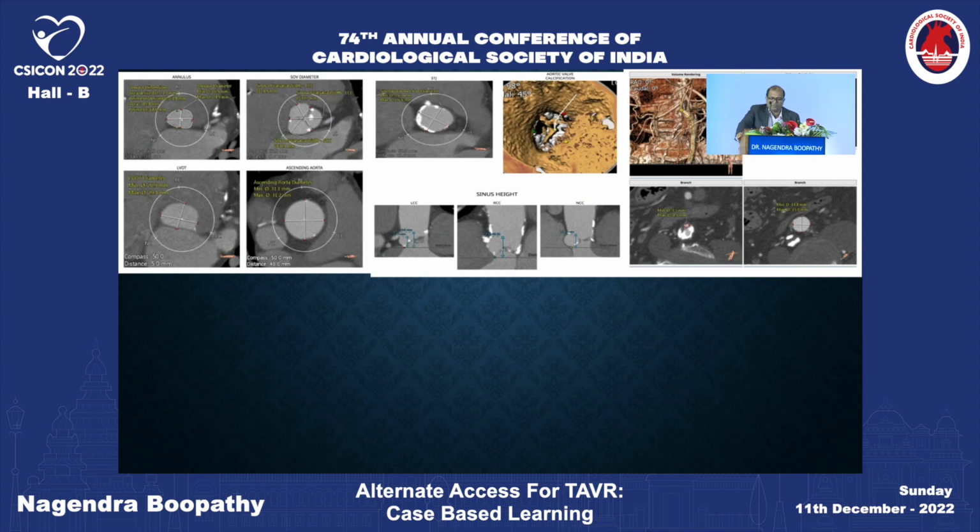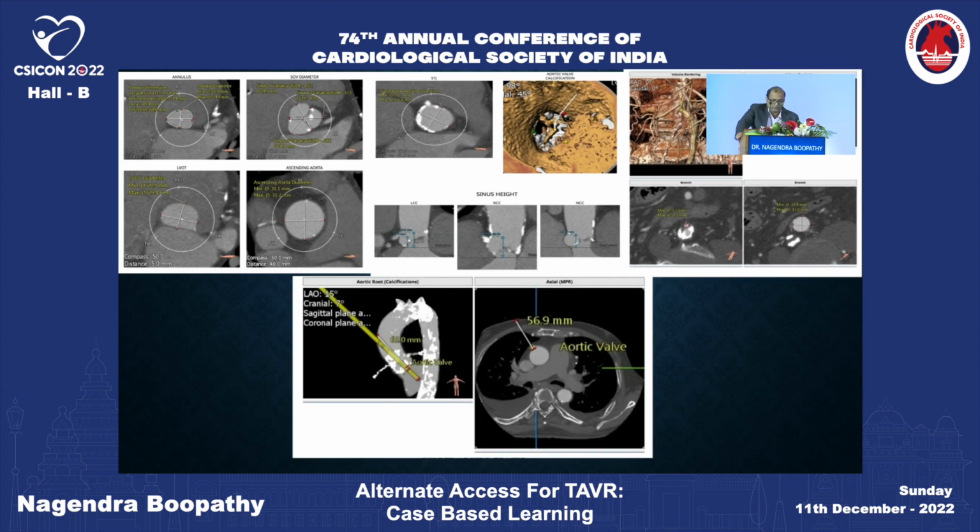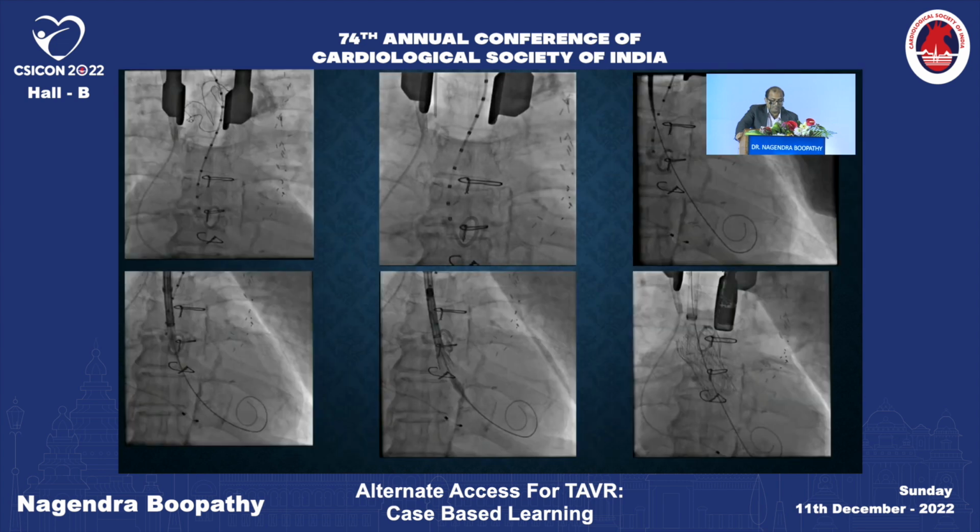The anatomy was feasible for a TAVR. I'm not going through the steps in general. You can appreciate a very tight lesion on the right side. There's a figure that shows the occluded aortoiliac bifurcation. The large collateral is like a graft, actually. It's a large collateral supplying the bilateral lower limb vessels. So the assessment was done for a direct transaortic approach. Thanks to Professor Muralidharan for allowing me to share his case.